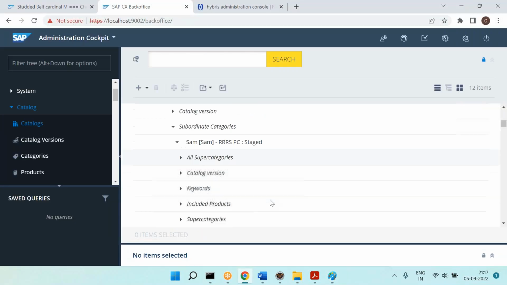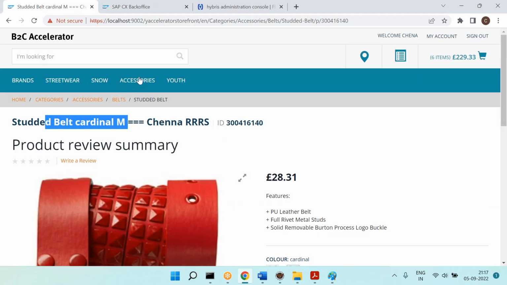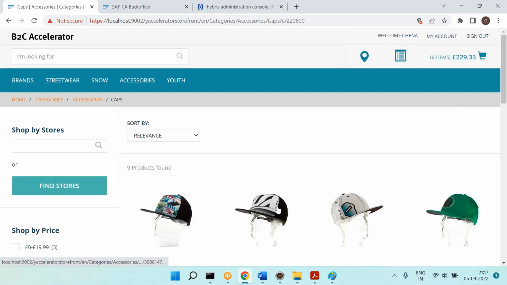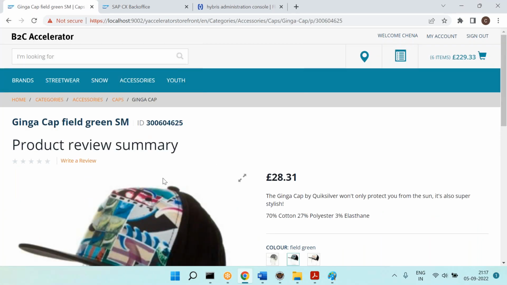Now you can go here. You can see there are included products, which are nothing but Samsung Galaxy and Samsung Note. Now, can we observe this is the OOTB site, right? Can we observe whether this is maintained in the same fashion, whatever we created so far?